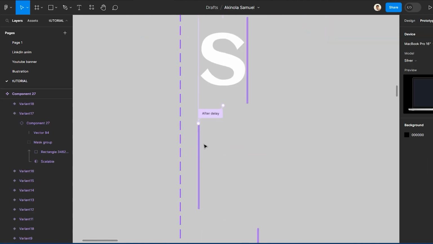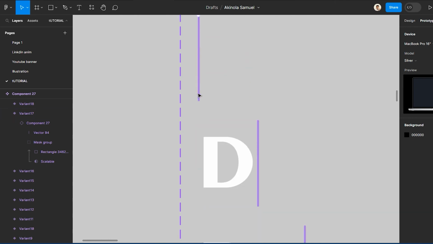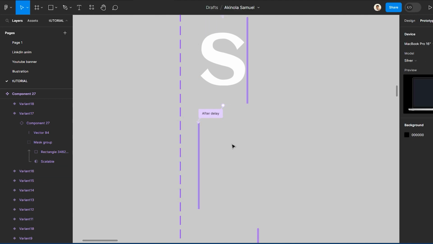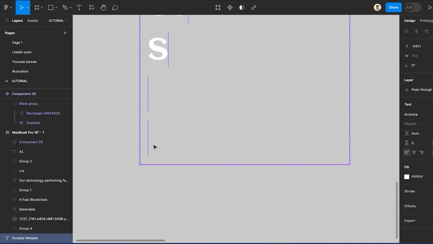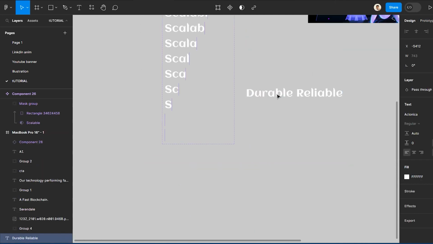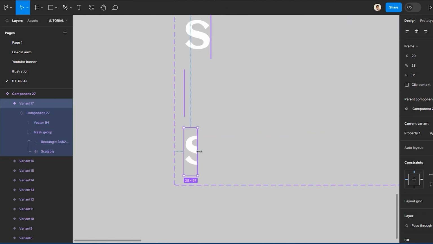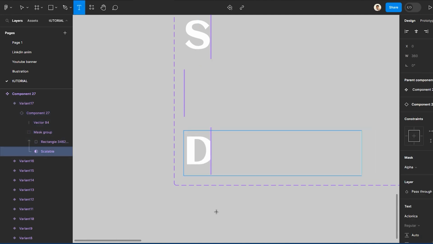So another thing I need to say is, to avoid having errors in your prototype before you continue to add more variants, if you have actually linked this back up, first thing you need to do is to delete that linking back up, right? So make sure this is free. So for the next one, we need to now input the text durable. So I will just copy this because I have this here already. Yes, and adjust and paste the durable.